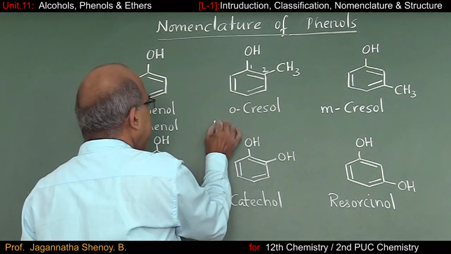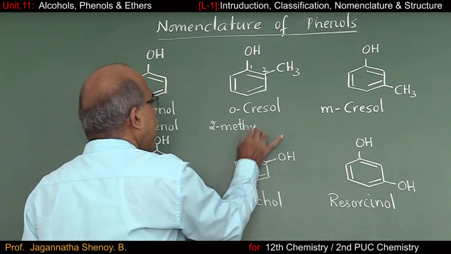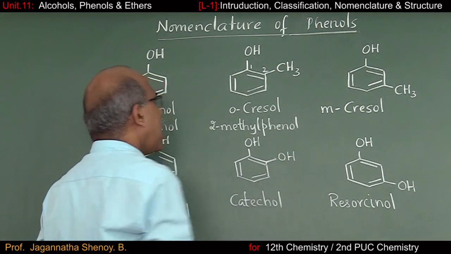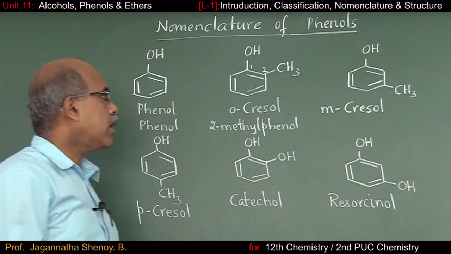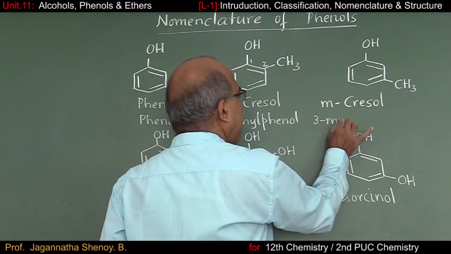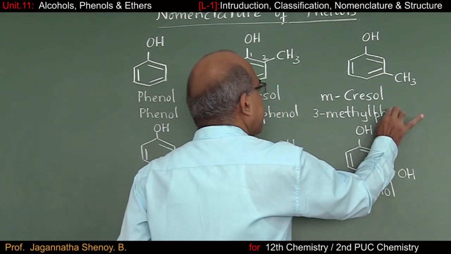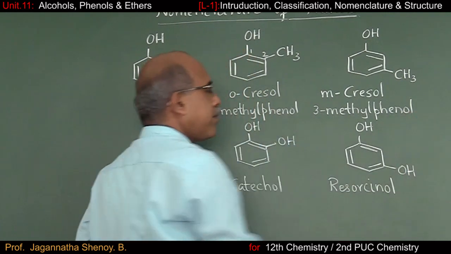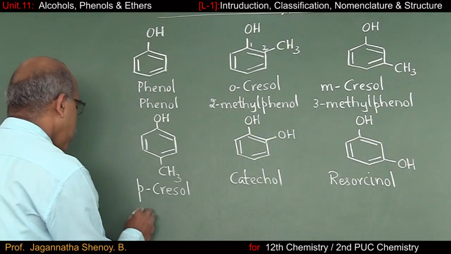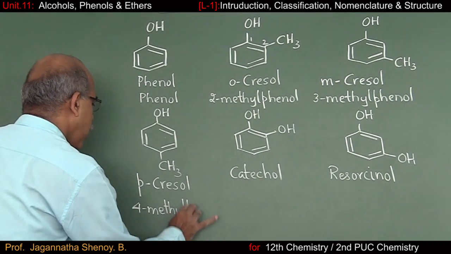On the second carbon atom, we have methyl group. So, the IUPAC name of this compound is 2-methyl phenol. Same way, IUPAC name of the third compound must be 3-methyl phenol. Fourth one, it has to be 4-methyl phenol.